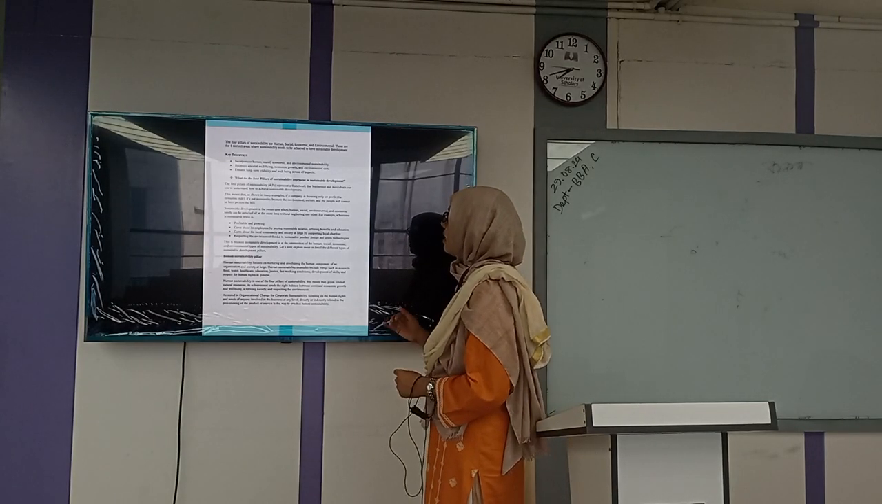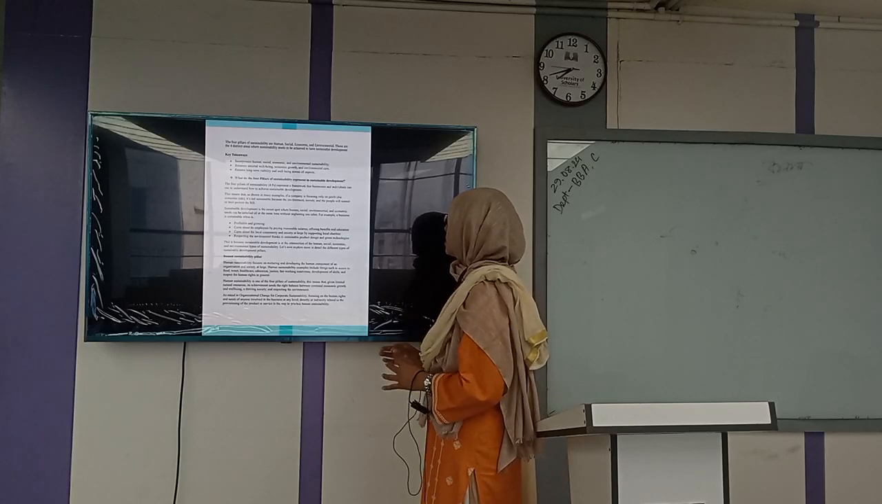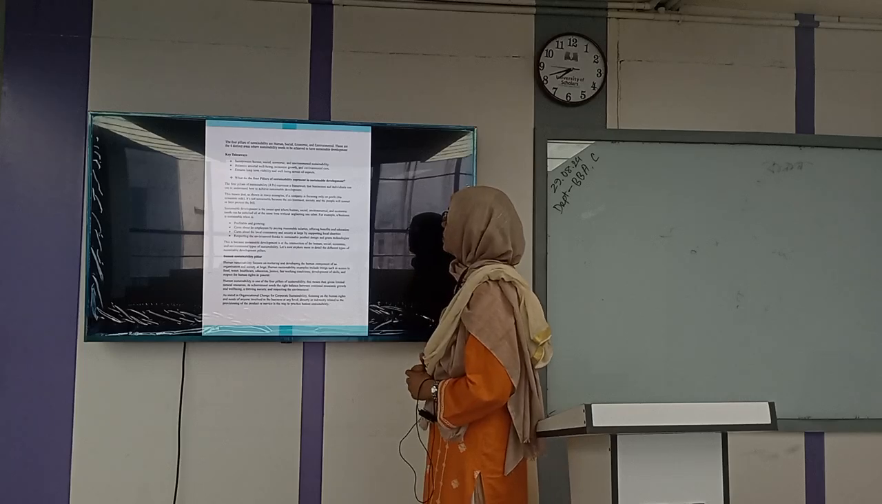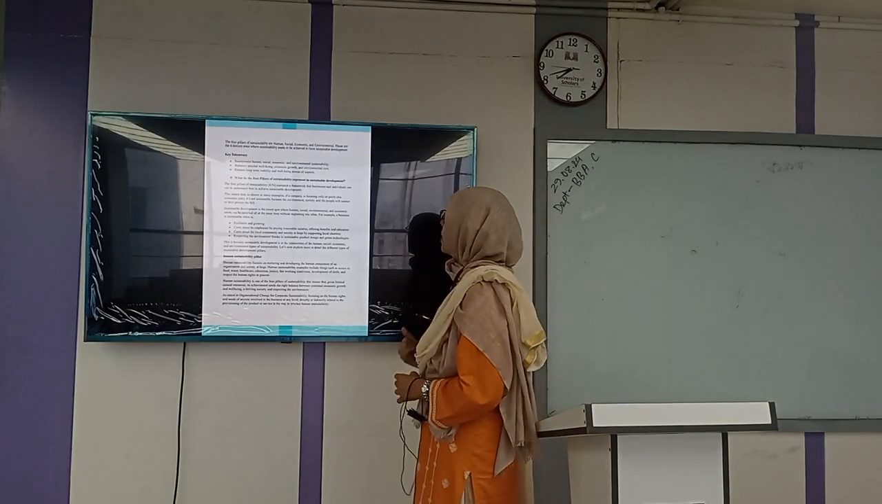This means that there are many examples. If a company focuses only on profit, the economic side, it is not sustainable, because the environment, society, and people are affected sooner or later.